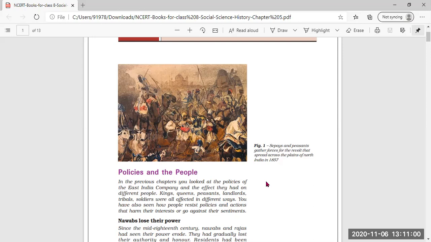For that, they started many policies and took many steps, like the doctrine of lapse and the subsidiary alliance, due to which they could annex more and more territories of India under the supremacy of the East India Company.